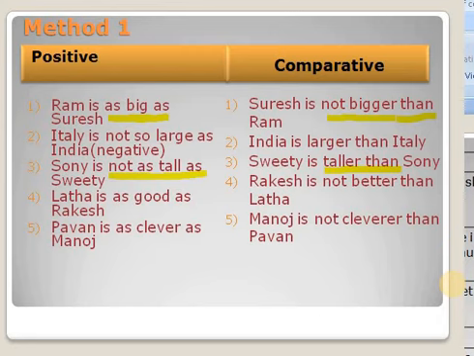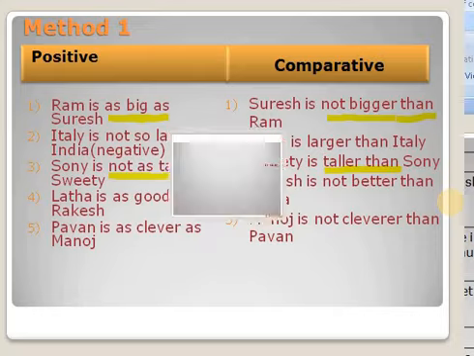See the model for method 1: as big as becomes not bigger than. Next, in the negative model, not so large as becomes larger than. So this is the change. I hope you understand it very well. Let us go for the next method.